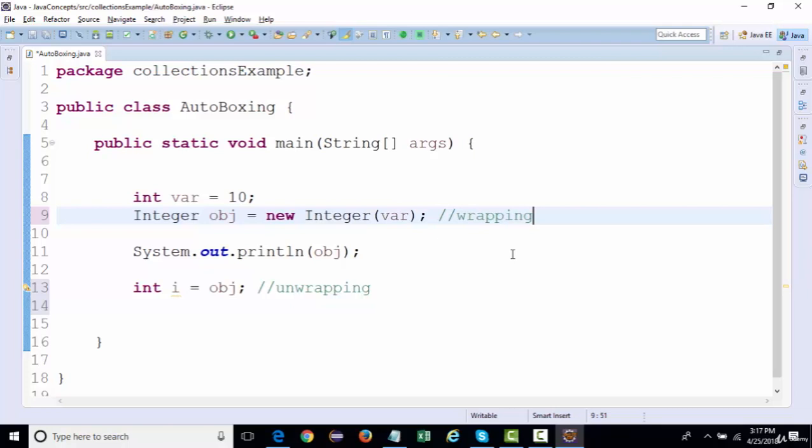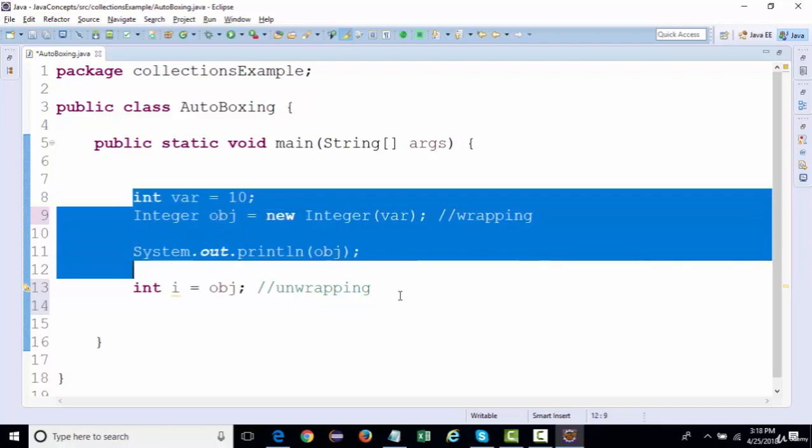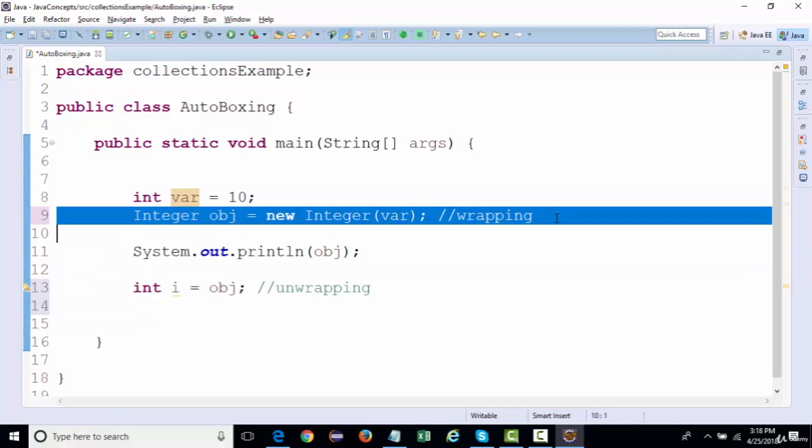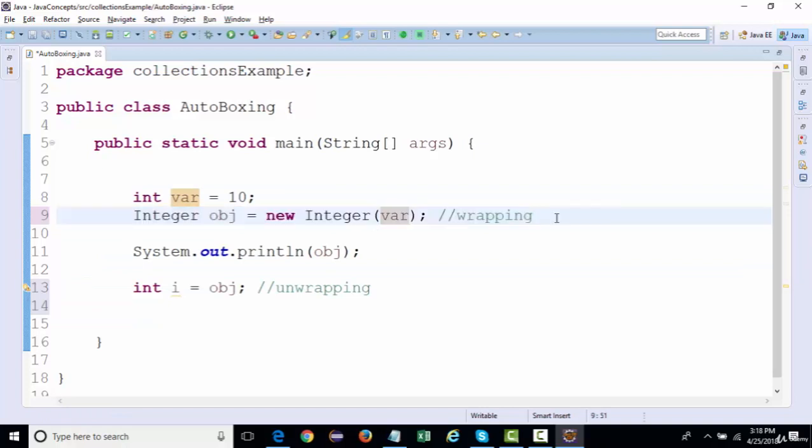So either you will be using these things explicitly, or these will be used automatically when you work with collections. When you use collections, these things happen automatically, and that is what we call auto boxing. And if the reverse happens, then we call it auto unboxing.